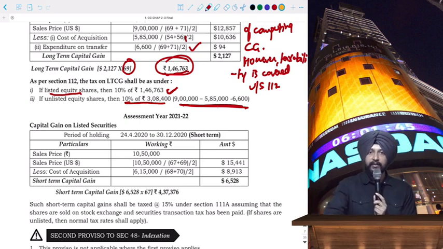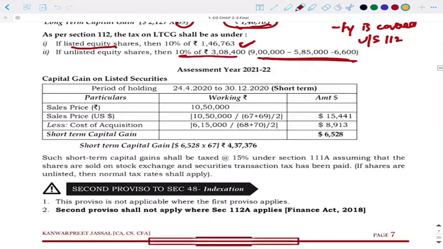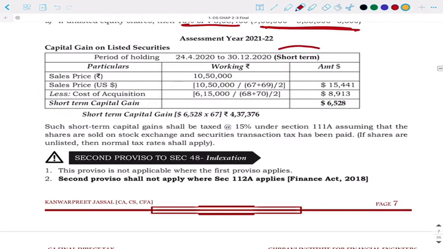Now, you reinvested this money and you purchased other listed securities which have been disposed of in less than 12 months, because of which it becomes a short-term capital gain. And once again, you can just go through it. The average of TTBR, TTSR rates will be taken on the date of transfer for sale price and on the date of acquisition for purchase price, that is 30th of December and 24th of April.